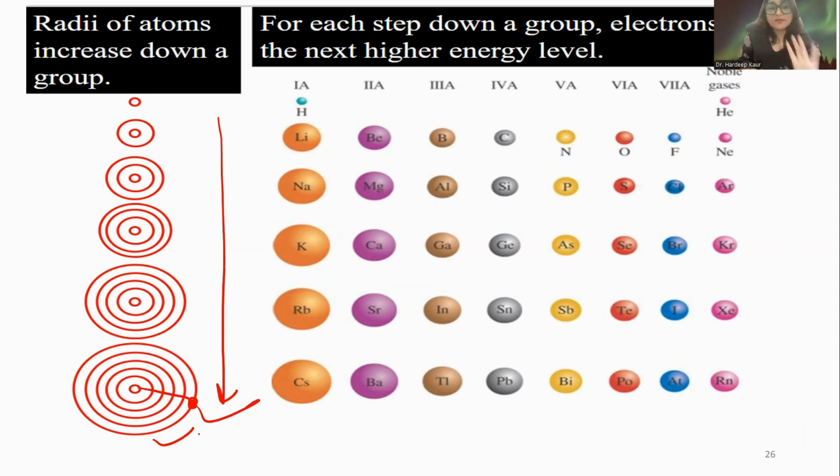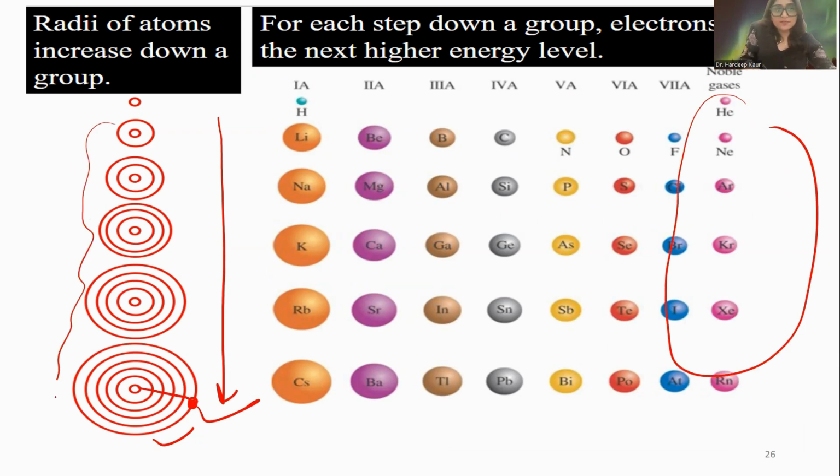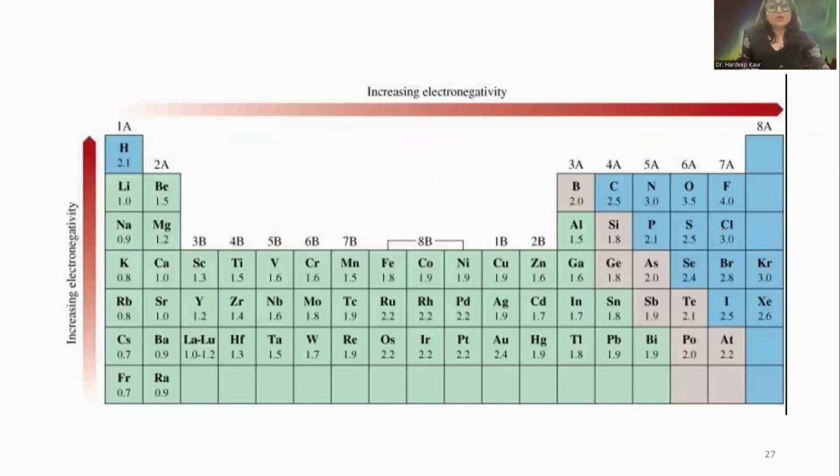That's why ionization energy is less here. But in this case, the size is very small in comparison, the nucleus is very close, the electron is very close, and more energy is required to remove the electrons, so we can't do that easily. So in the periodic table, when we go from left to right, electron affinity increases.